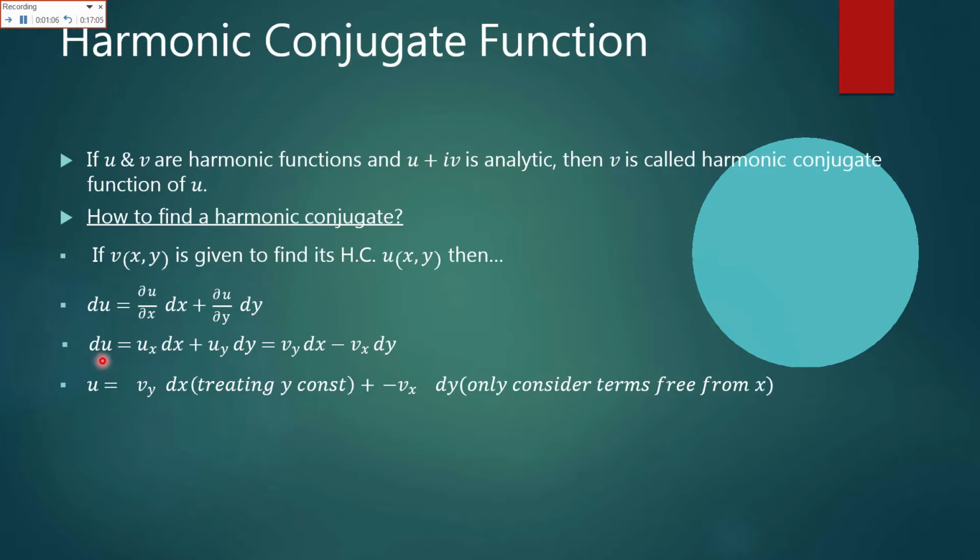So du would be equal to vy dx minus vx dy. So we can say that the harmonic conjugate u is equal to the integral of vy dx, here treating y as constant, plus the integral of minus vx dy, only the considered term free from x.